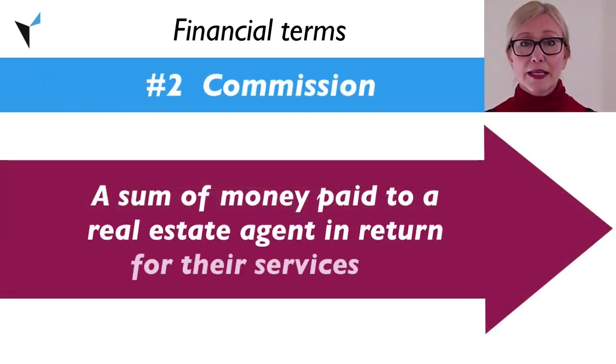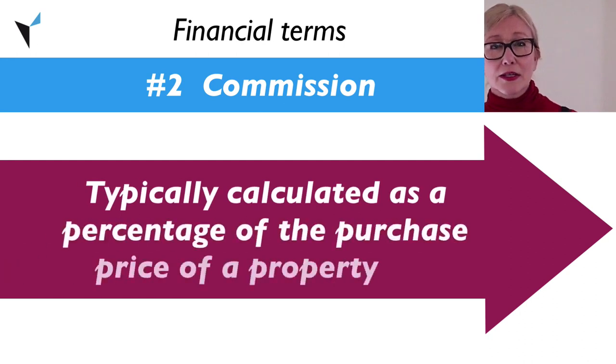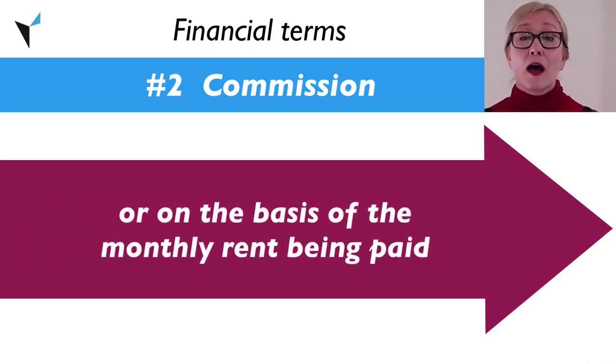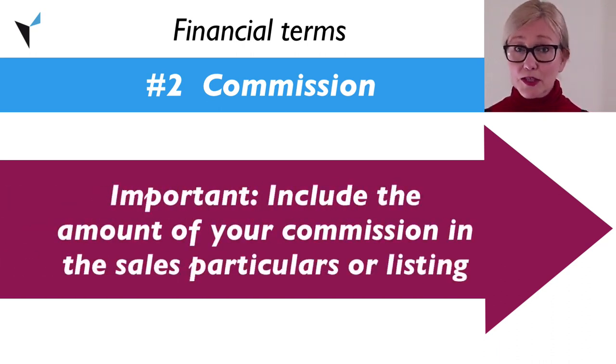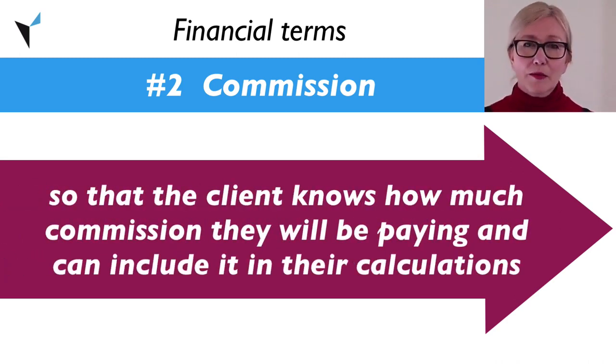Commission. Commission is a sum of money paid to a real estate agent in return for their services. Commission is typically calculated as a percentage of the purchase price of a property or on the basis of the monthly rent being paid. It's important to include the amount of your commission in the sales particulars or in the listing so that the client knows how much commission they will be paying and can include it in their calculations.